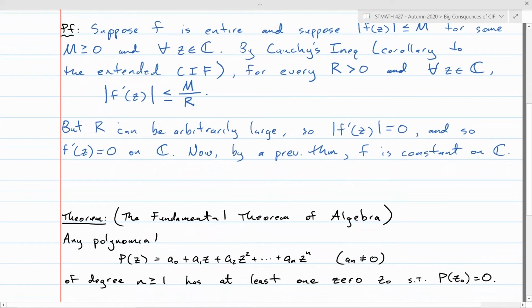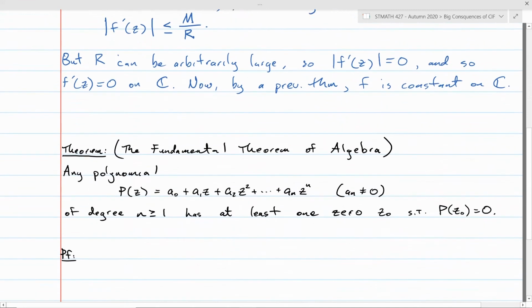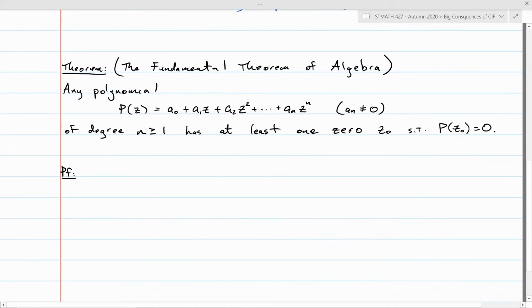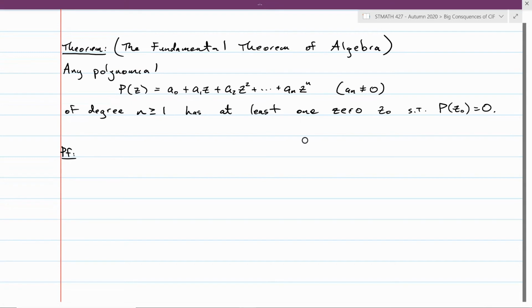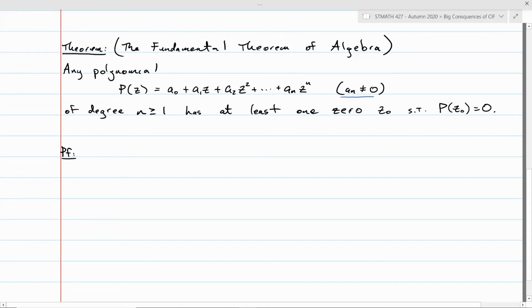And we can use it to prove what's called the Fundamental Theorem of Algebra, which you may be familiar with from some pre-calculus level class. It just says if you have a polynomial that has degree n, so that just means that your leading coefficient is not equal to 0, then it has to have at least one number that you can plug into it that makes it equal to 0. In other words, it has to have at least one zero.